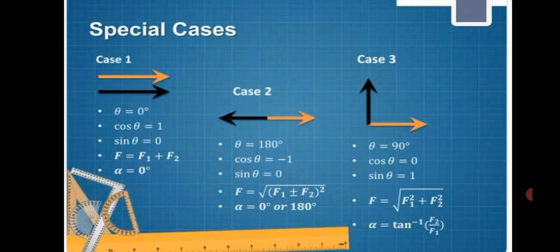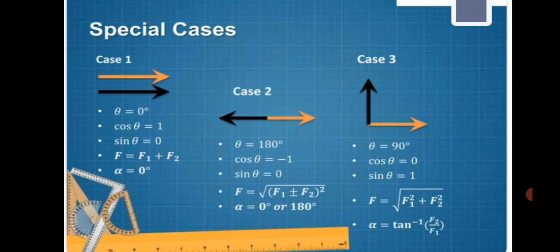Substitute cos 180 degree equal to minus 1, sin 180 degree equal to 0 in the resultant and tan alpha formula. Then we get F equal to root of F1 plus or minus F2 the whole square, alpha equal to 0 degree or 180 degree.